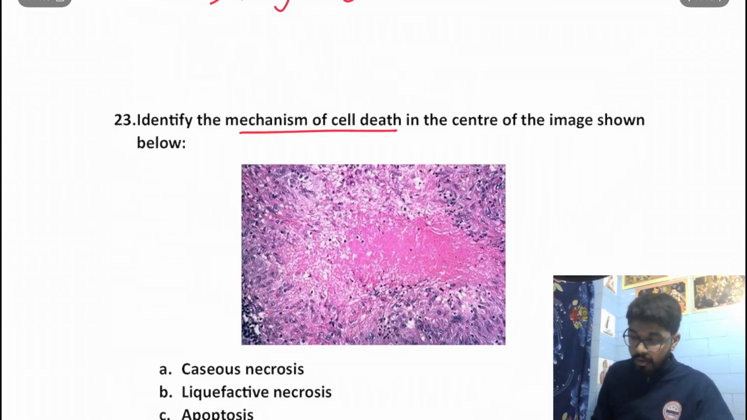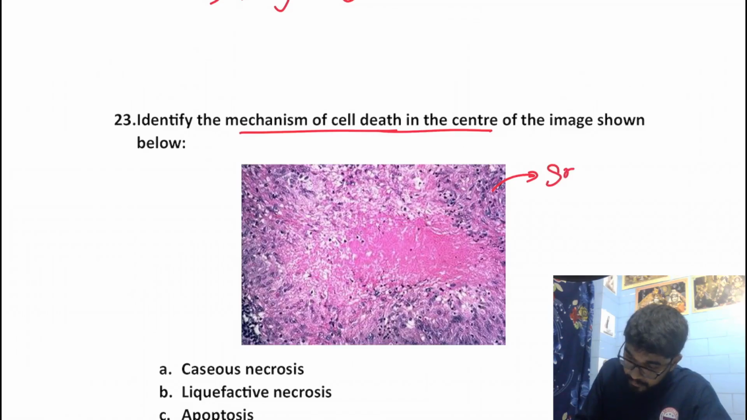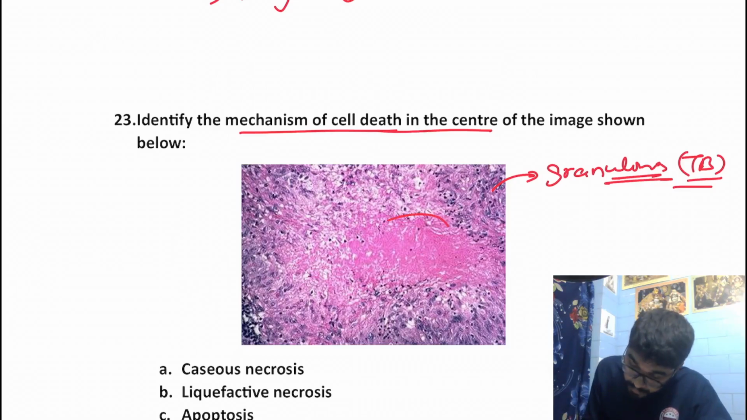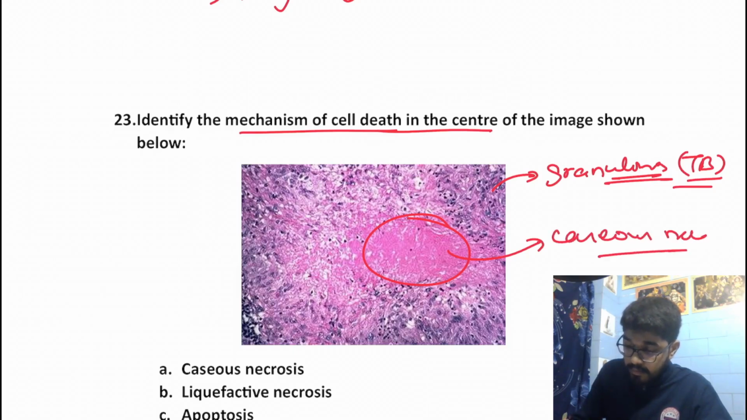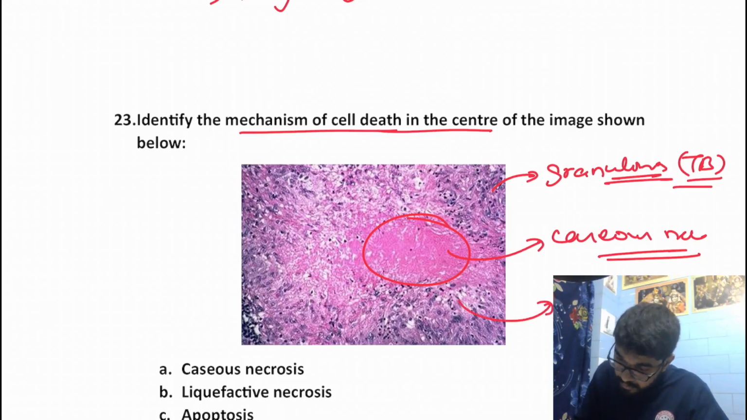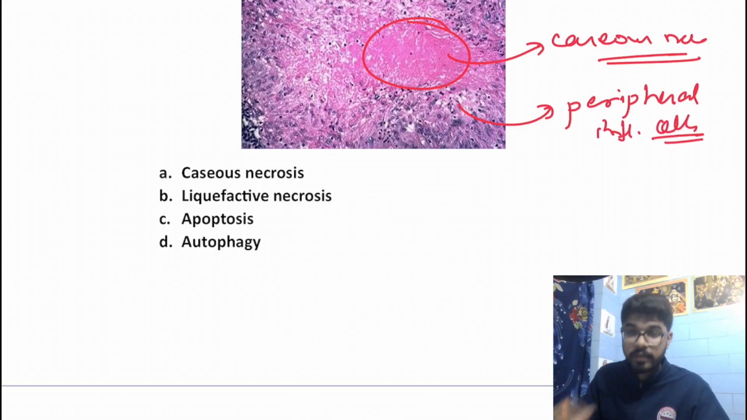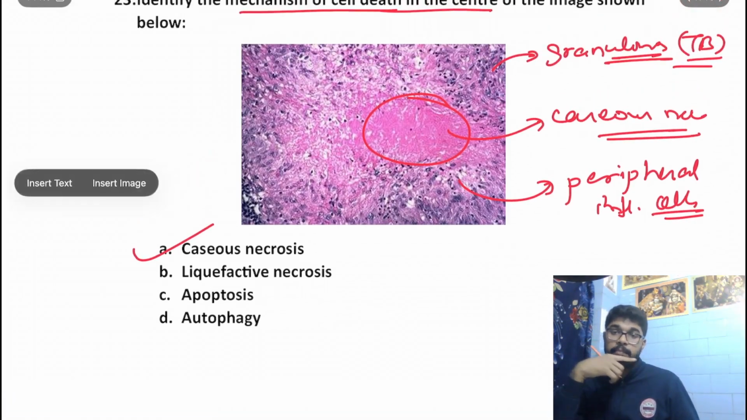Identify the mechanism of cell death in the center of the image shown. So this is a granulomatous picture, mostly a TB granuloma. The most common cause of a granuloma in India is TB. In a granuloma we get a central eosinophilic area which represents caseous necrosis, surrounded by peripheral inflammatory cells. So our answer would be caseous necrosis. TB is a very prime example. Besides it, it can also be seen in histoplasmosis.